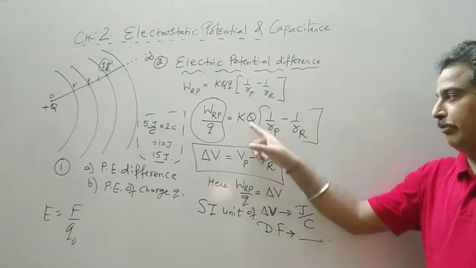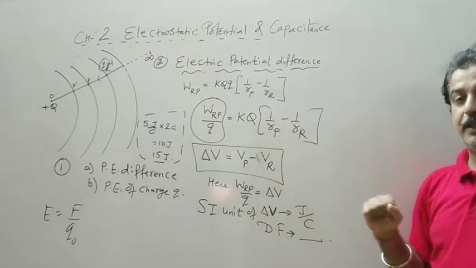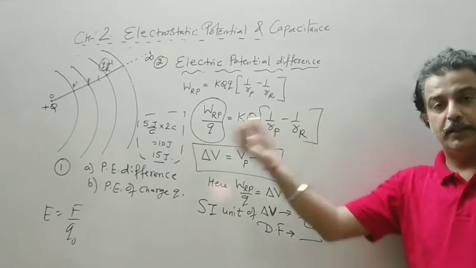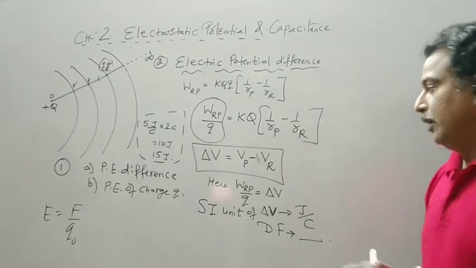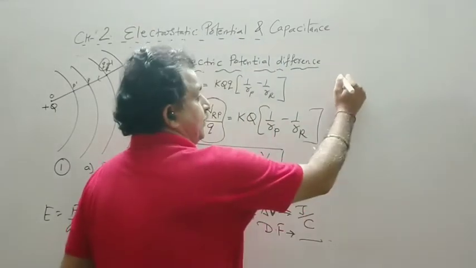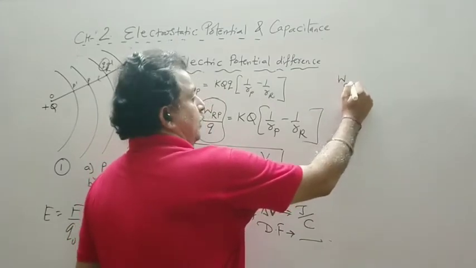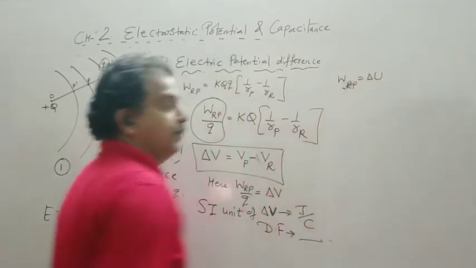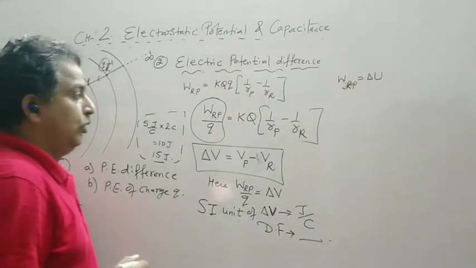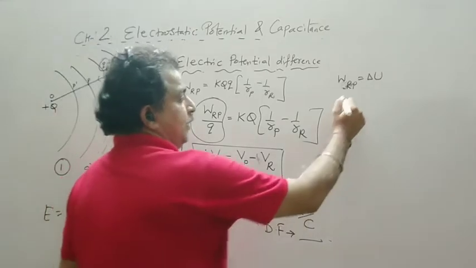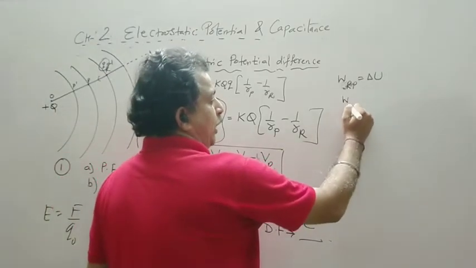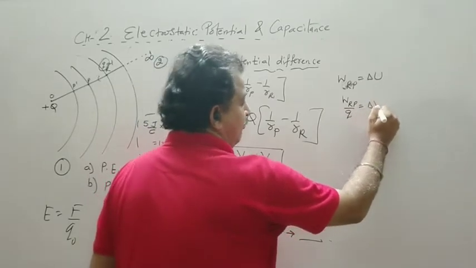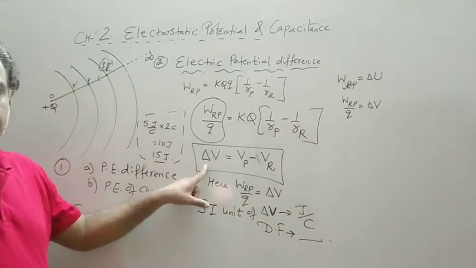Now Vp will become Kq upon Rp and VR becomes Kq upon Rr, for the position of a point R. This equation can also be written as, if you remember, this W R2P was also written as delta U. Now, instead of this, I write WRP upon Q is equal to delta V, that we have defined.